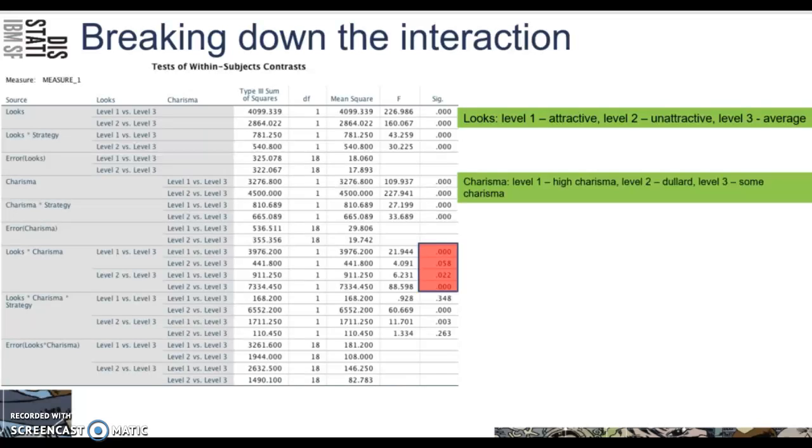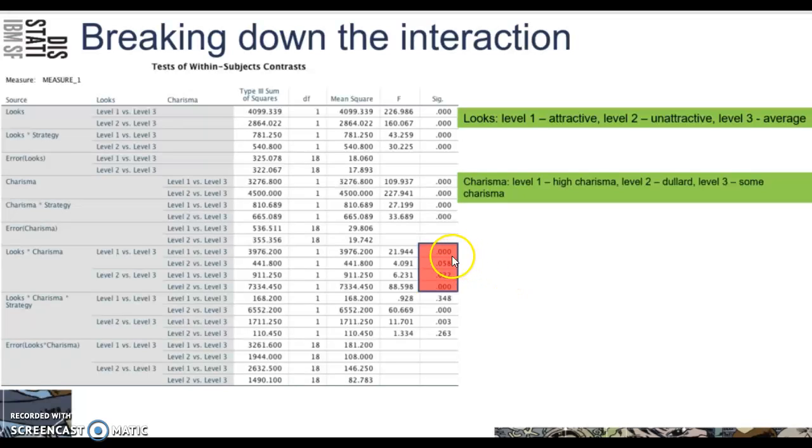Okay, so in this video, what we're going to do is look at the interaction of looks and charisma. So again, we've got attractive, unattractive, and average, and then we've got charisma: high charisma, dullard, and some charisma. We're going to determine whether or not there's a significant interaction between those.